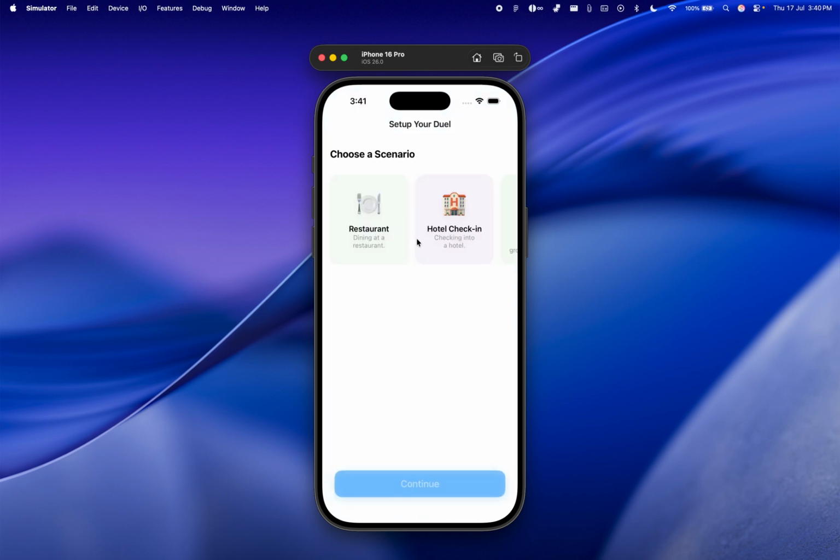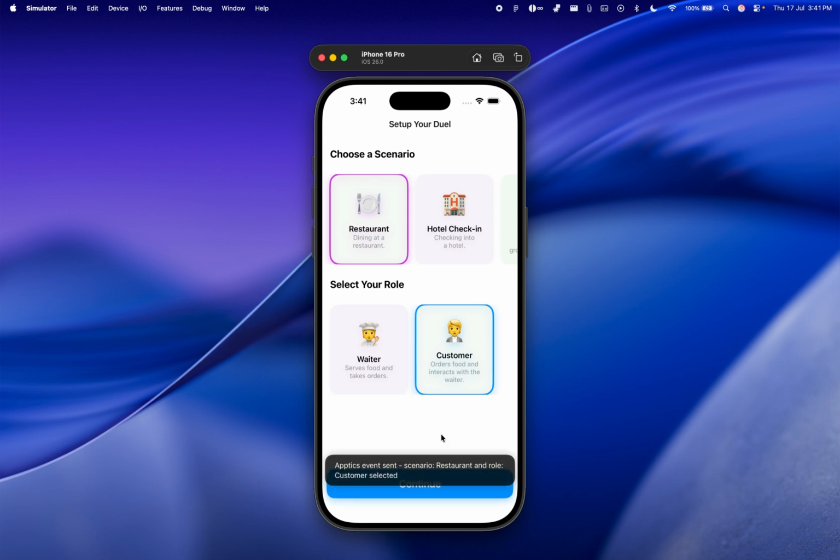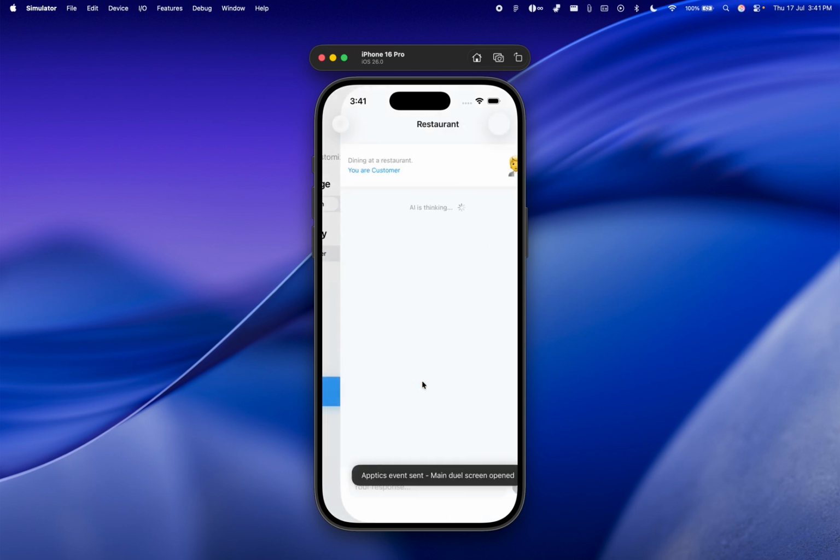First, let's pick a scenario like going to a restaurant, checking into a hotel, or shopping for groceries. I'll choose one and then I can select which role I want to play. The AI will automatically take the other role, so it really feels like a real conversation. Next, I can set my preferences. Once I'm ready, I just tap on Start Duel.